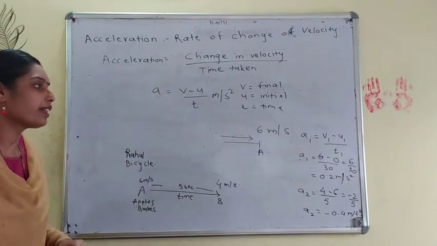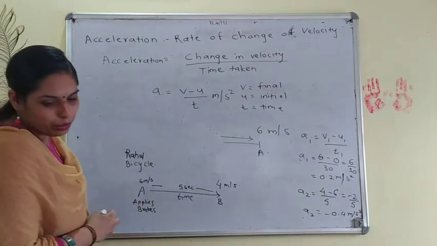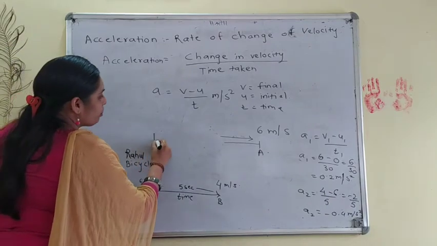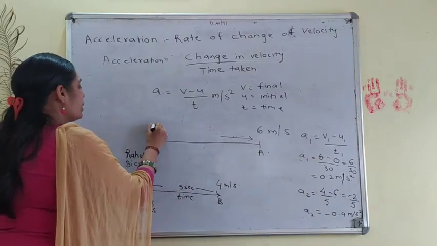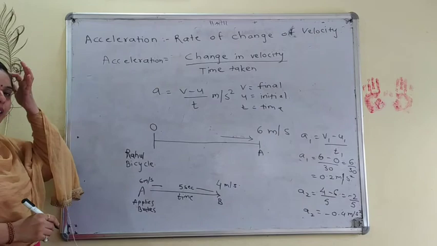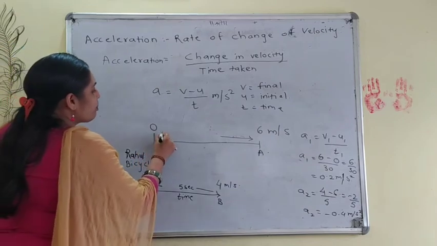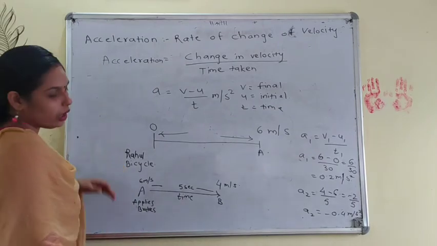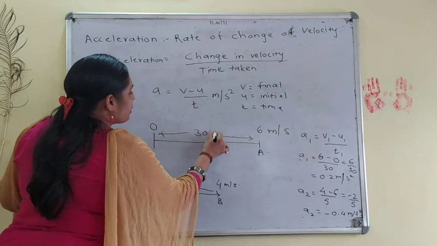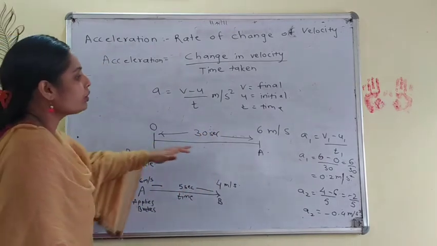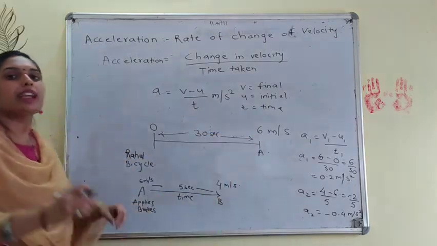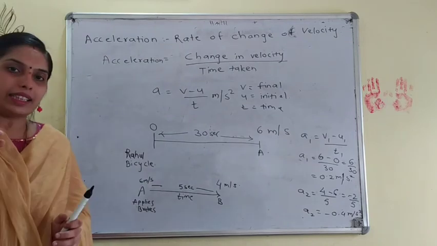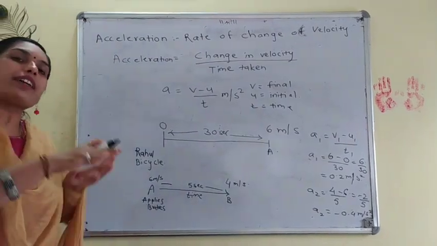To explain it, I have taken a simple example which is given in your textbook on page number 103. If there is a starting point, as we generally call it, origin, we will say that it is Rahul's house, and he started his bicycle, and it took 30 seconds, and he reached a speed of 6 meters per second. Think of a house.